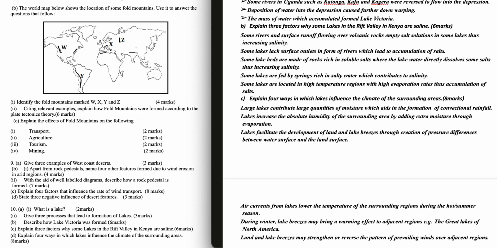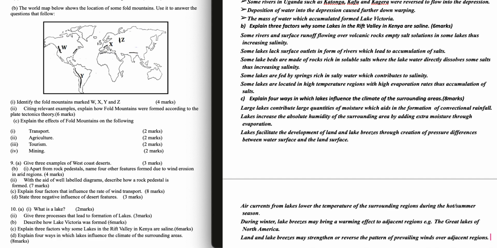Question 10D. Explain 4 ways in which lakes influence the climate of the surrounding areas. Large lakes contribute large quantities of moisture, which aids in the formation of convectional rainfall. Lakes increase the absolute humidity of the surrounding area by adding extra moisture through evaporation.